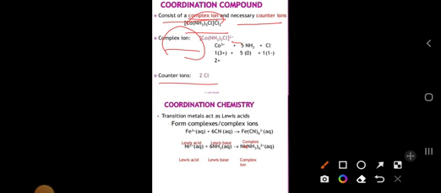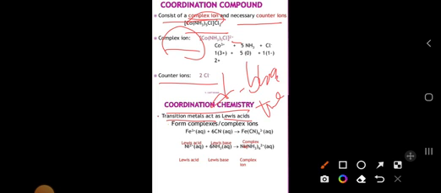And in coordination chemistry, mainly transition metals we are going to take. What are transition elements? These are also known as d-block elements. These metal atoms, which consist of positively charged atoms, behave as Lewis acids.